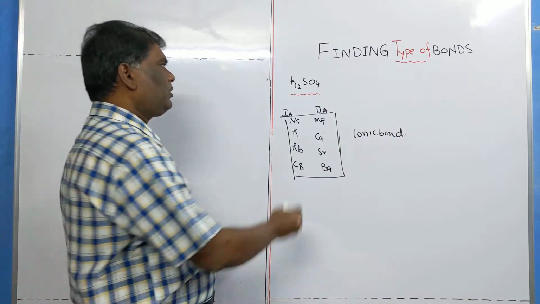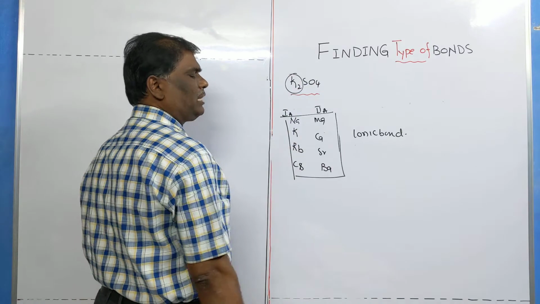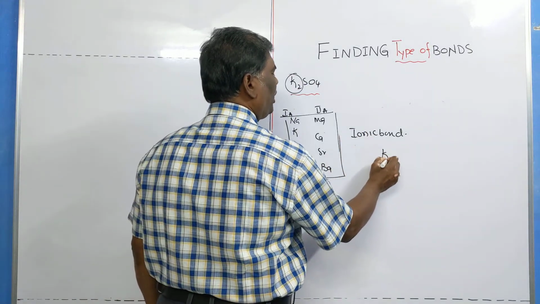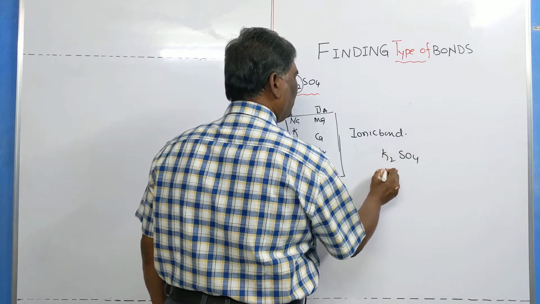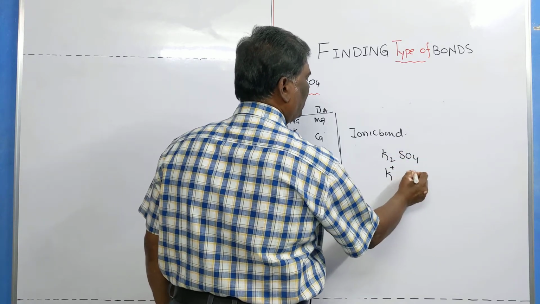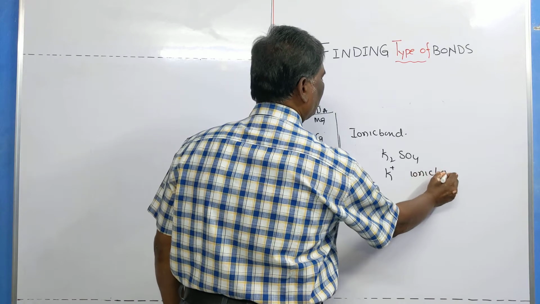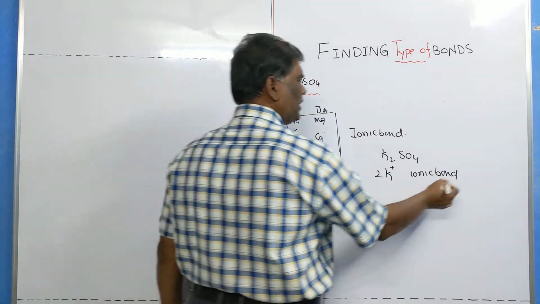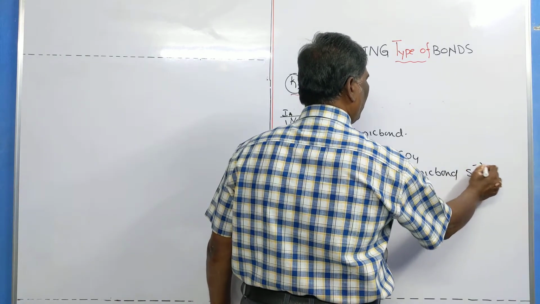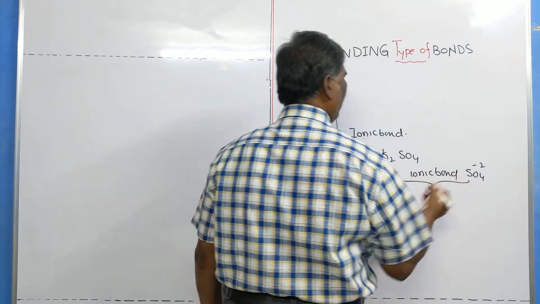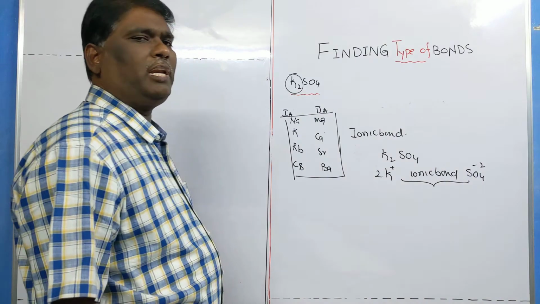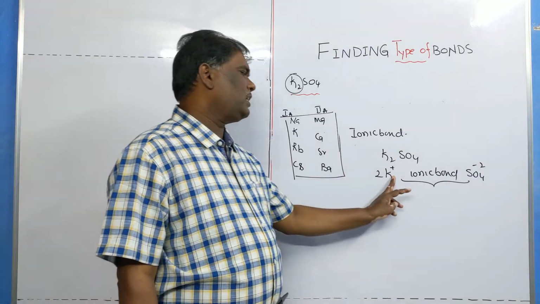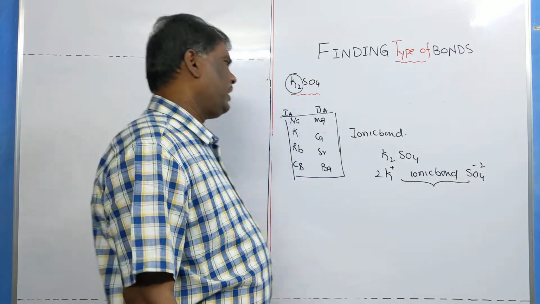So in the formula, K is a 1A group metal, so I am saying it is an ionic bond. K2SO4 has K, and K means it forms the ionic bond. Because K plus and sulfate are attracted by which bond? Ionic bond. You know what is ionic bond? Electrostatic forces of attraction between oppositely charged species is known as ionic bond.